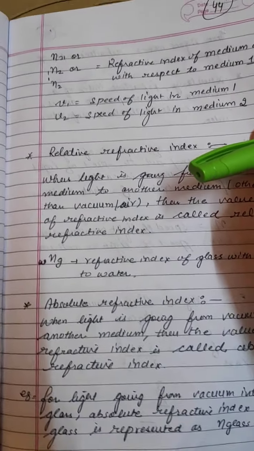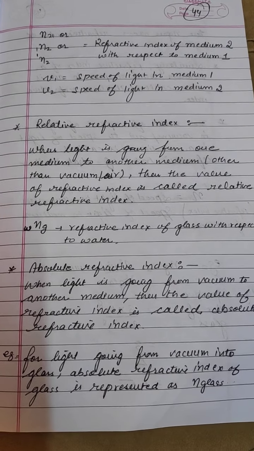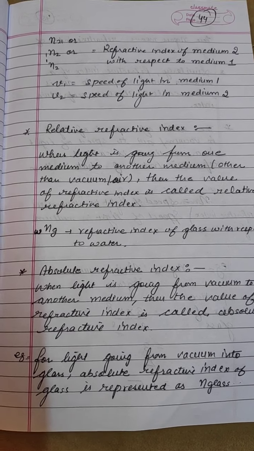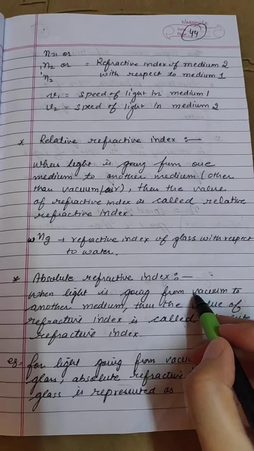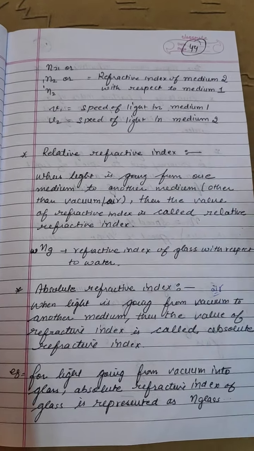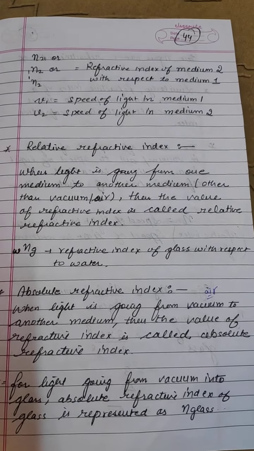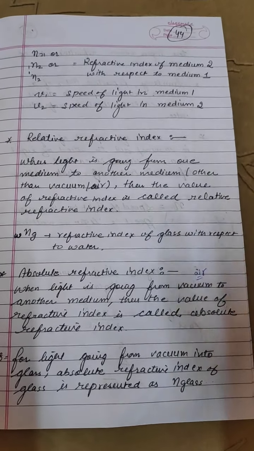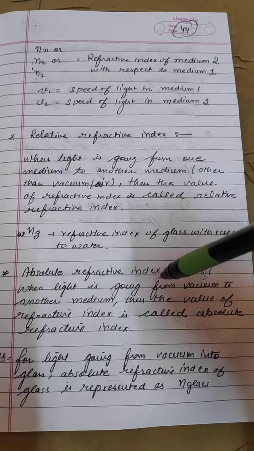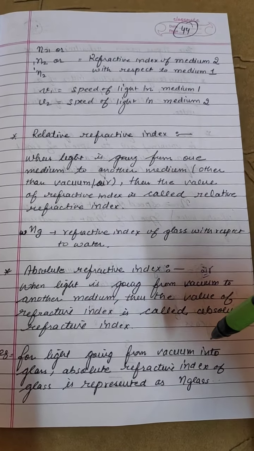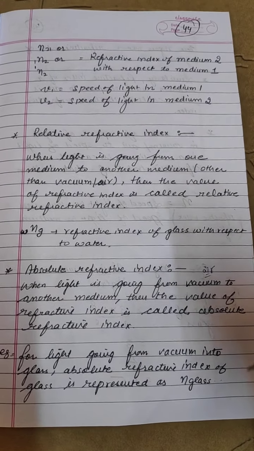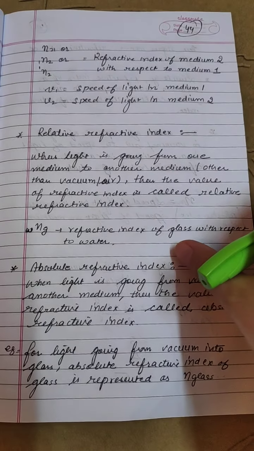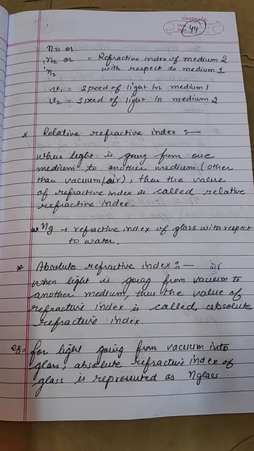Next is absolute refractive index. When the light is going from vacuum to another medium, then the value of refractive index is called absolute refractive index. Here you can write air also. Means when you take the refractive index of two mediums and one medium is air or vacuum, then that refractive index is called absolute refractive index. For example, light is going from vacuum to glass, then the absolute refractive index of glass can be represented as N glass. There is no need to write A there because it is already understood.